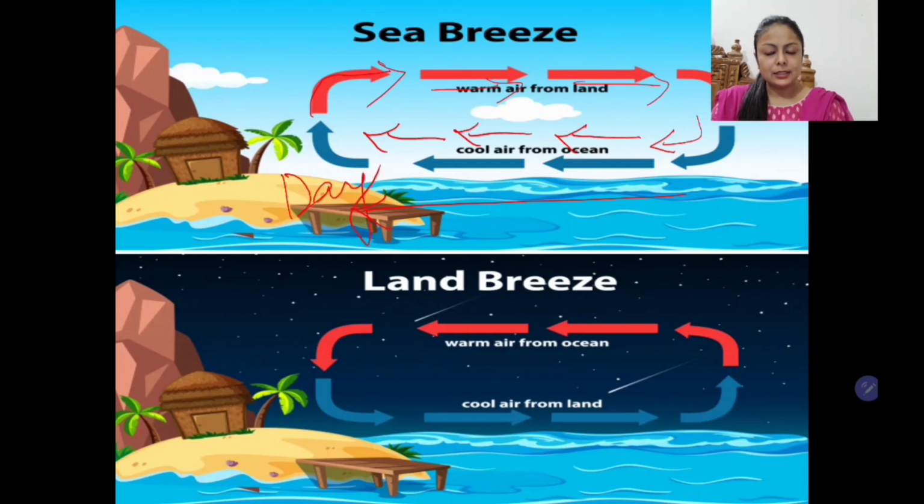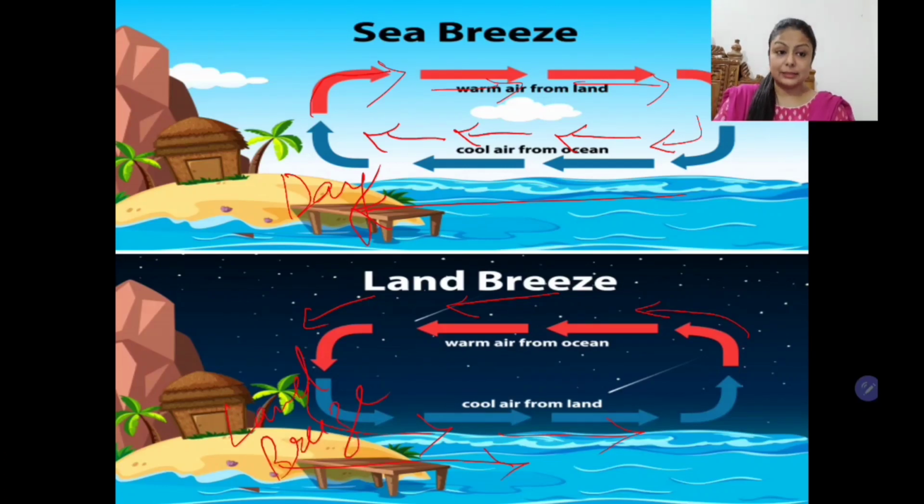And at night, the land loses its heat and becomes cold, whereas the sea is comparatively warmer because water doesn't lose its heat very quickly. So now the warm wind will blow from sea to land and the cold wind will be pushed towards the sea. So at night the cold breeze blows from land to sea. This is called land breeze. So children, this is all about the land breeze and sea breeze.